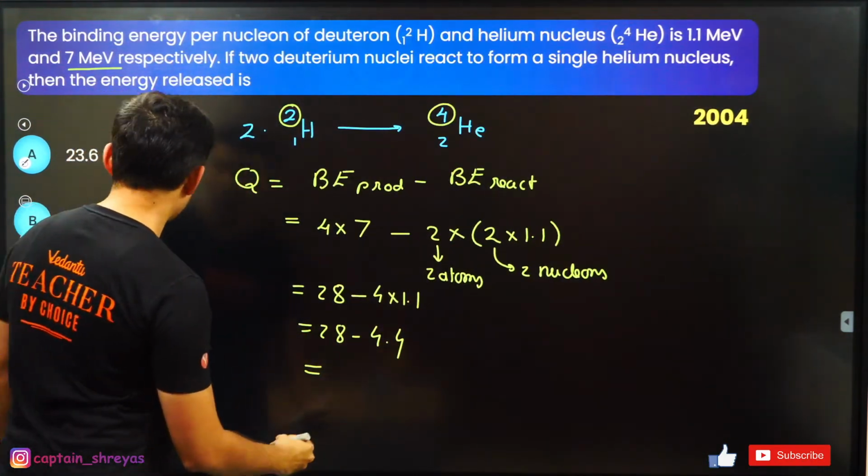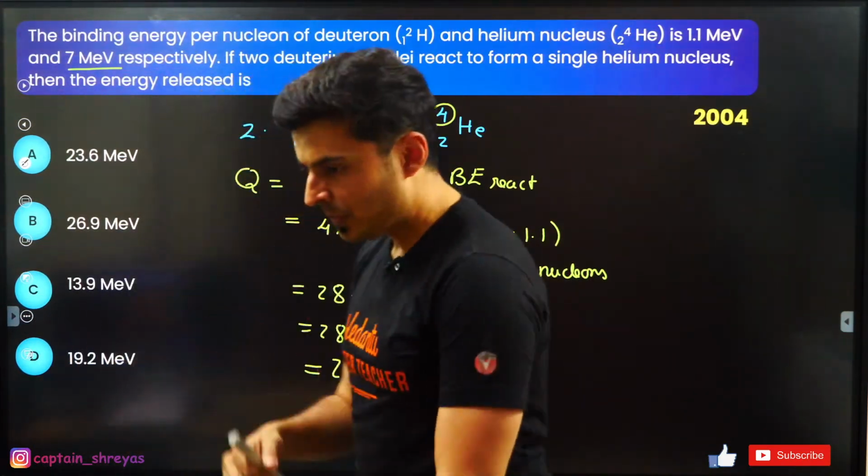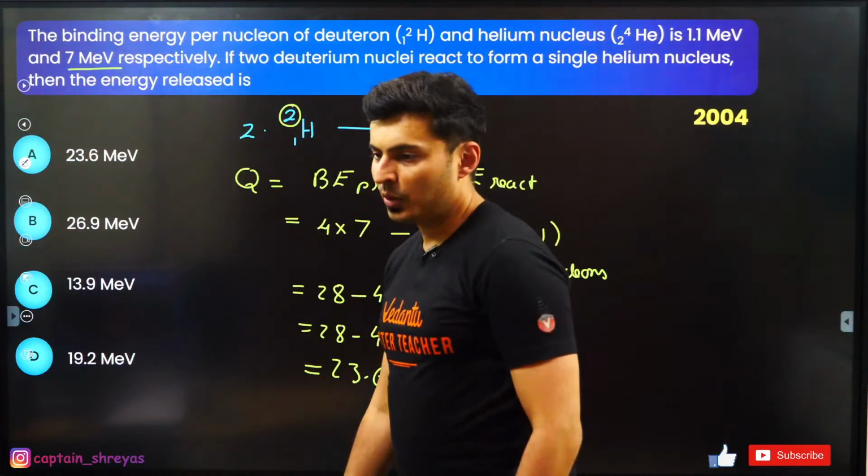So what is the answer that is going to come out to be? 23.6 mega electron volt. Just check it out. Yep, option A. Yes, it is. I hope this is clear.